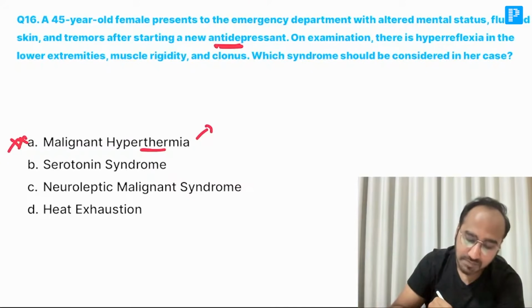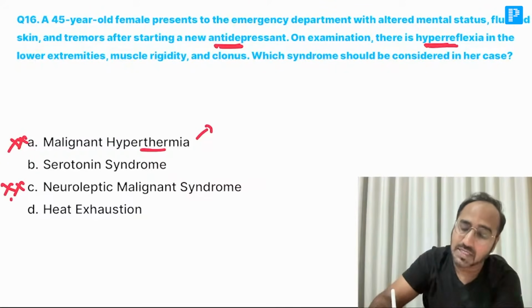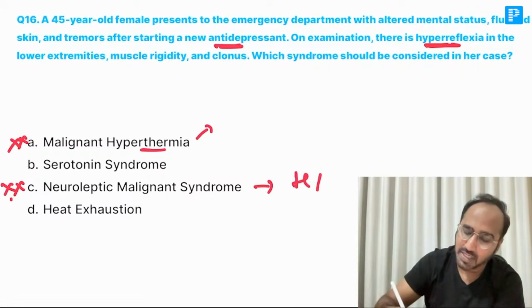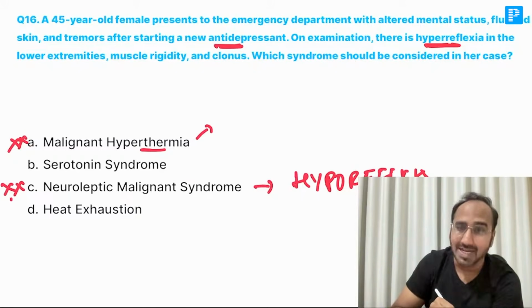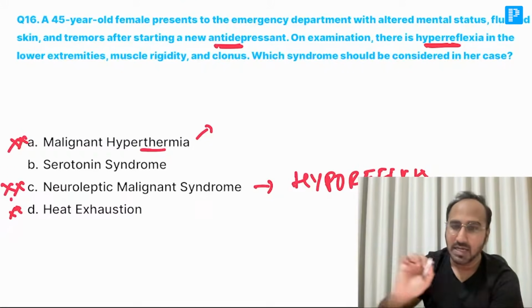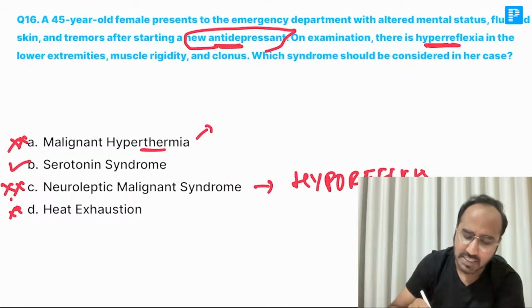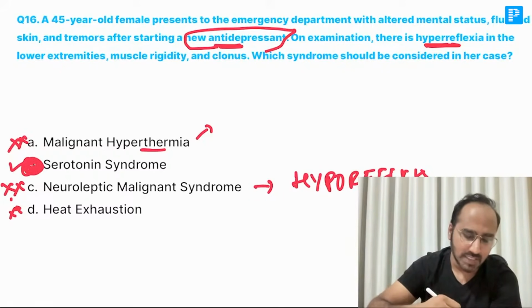Okay. Next, why it cannot be neuroleptic malignant syndrome? Because remember, guys, in the question it is asking about hyperreflexia, whereas in neuroleptic malignant syndrome there is hyporeflexia. This cannot also be heat exhaustion. Why? Because heat exhaustion usually does not present with neuromuscular symptoms like clonus or hyperreflexia. In the question, they have mentioned a new antidepressant and then the patient is developing the symptoms. The answer is what, guys? The answer is serotonin syndrome. Those are all features of serotonin syndrome.